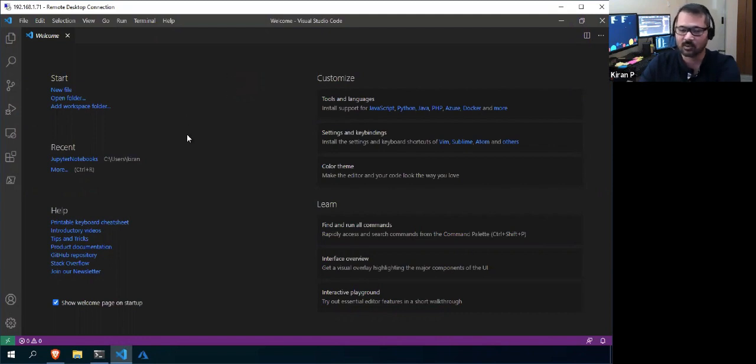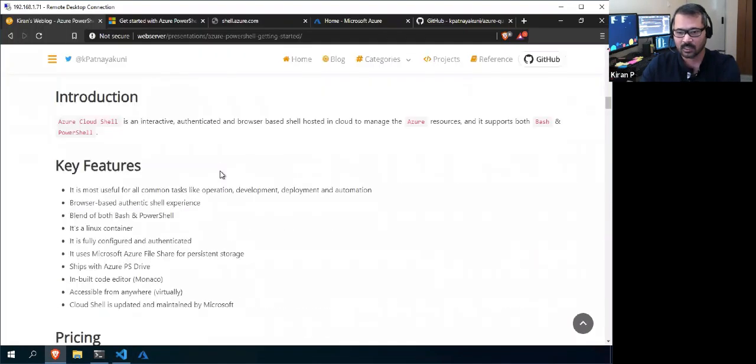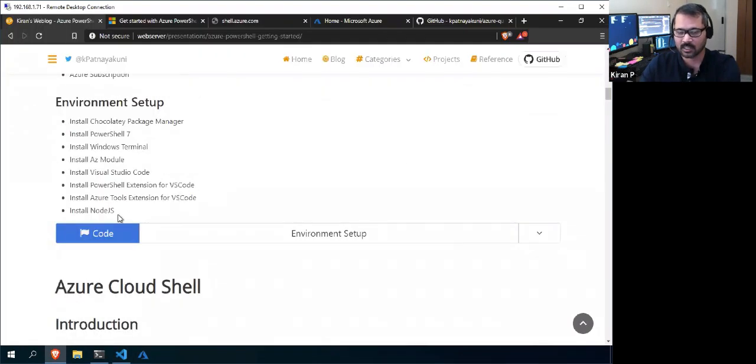To open the Cloud Shell in Visual Studio Code, you need to install two things. I think I've already mentioned them here. You need to install Node.js, and you also need to install the Azure Tools extension for Visual Studio Code.